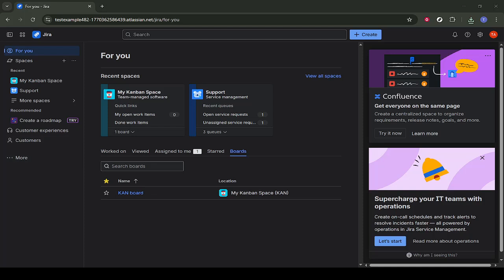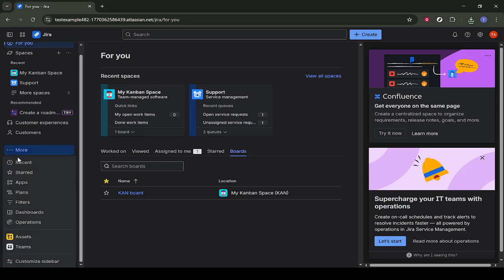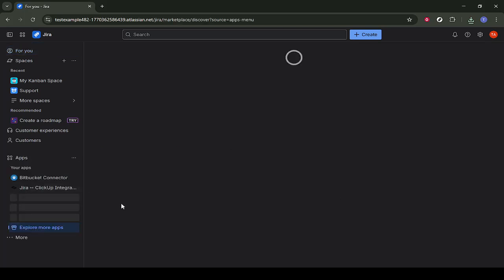From here, look over to the main navigation menu, where apps and add-ons are managed. You'll see an option that opens the App Marketplace or App Management area. Click the highlighted Apps or Marketplace icon to open the Atlassian Marketplace inside Jira. This is where we'll find the Outlook integration.